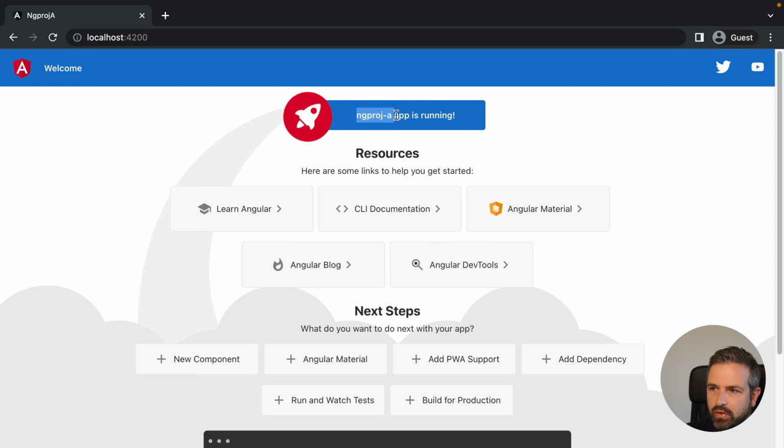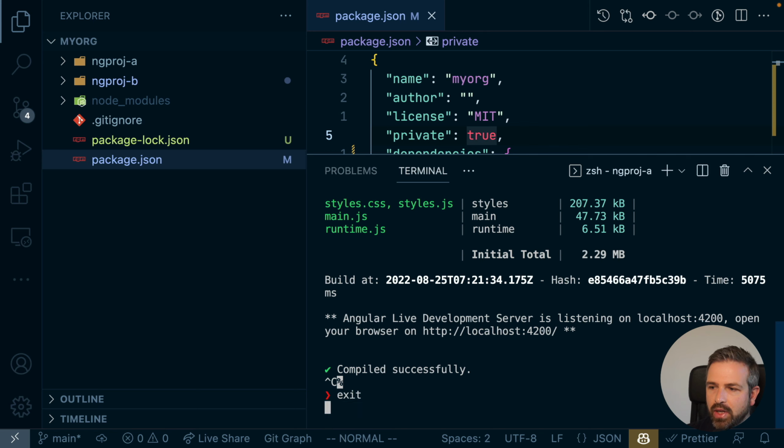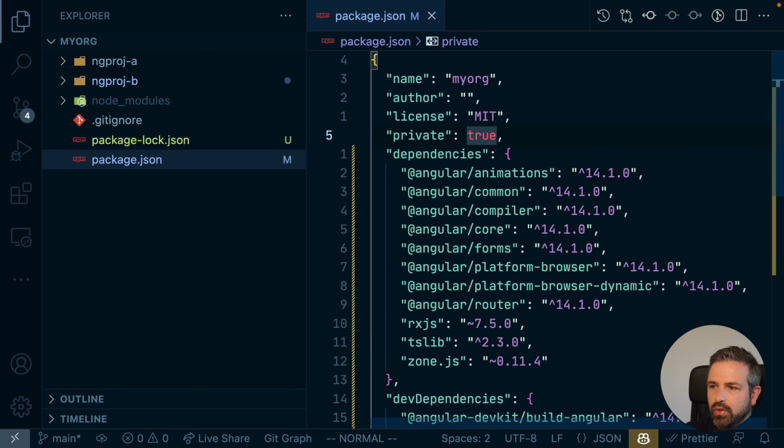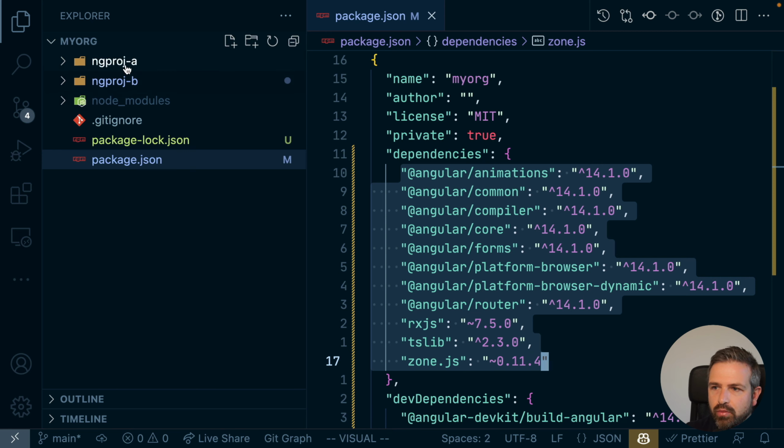And now we basically serve ng project A here. So you can see from this example how we can actually now start slowly to consolidate those common dependencies at the root level and remove them from the individual project level. Now, obviously, this might need some more fine-tuning in a real-world scenario where you have also some external packages that you want to consolidate at the root level, and which might require some upgrades, for instance, in some libraries you have or in the specific ng projects.